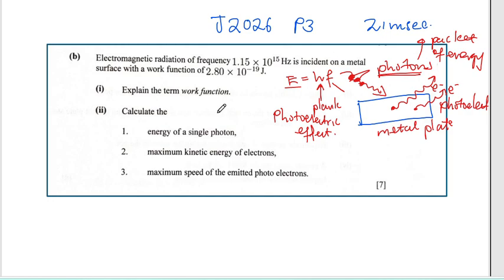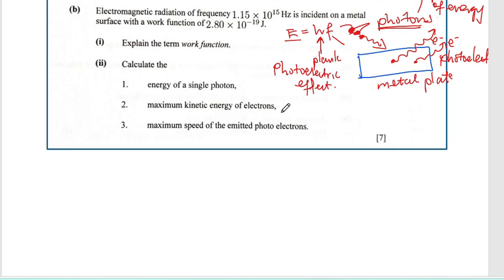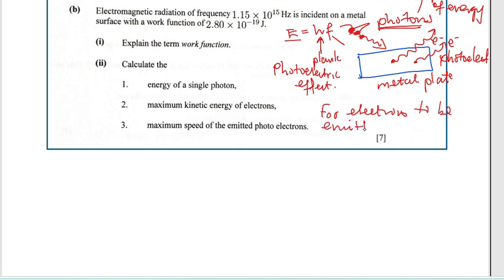But from an energy perspective, we understand that for electrons to be emitted, they don't just leave the metal. Number one, they need sufficient energy. So for electrons to be emitted, enough energy is required.